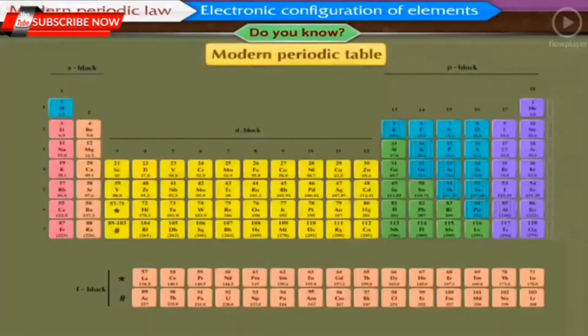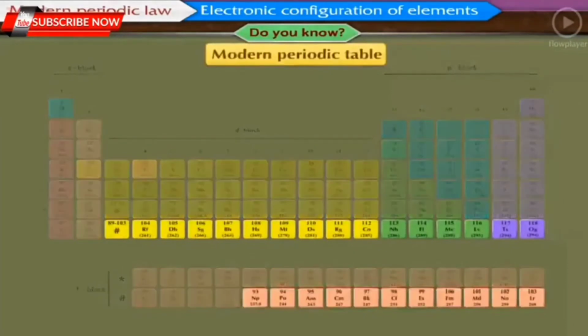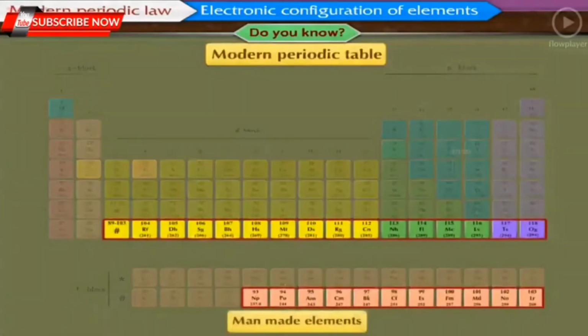Do you know? All the elements after uranium-92, with atomic numbers 93 to 118, are man-made. All these elements are radioactive, unstable, and have a very short life.